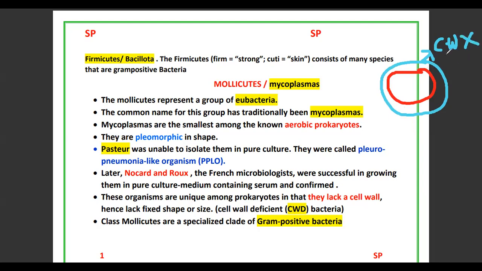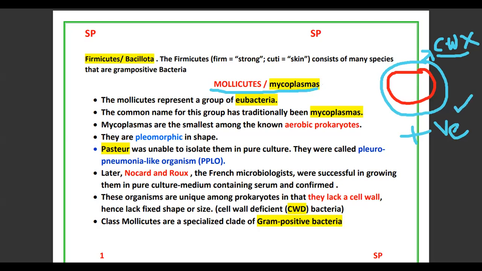Most important: bacteria that do not contain a cell wall and belong to gram-positive bacteria are called Mollicutes or Mycoplasmas.